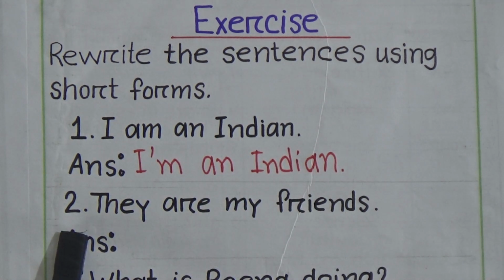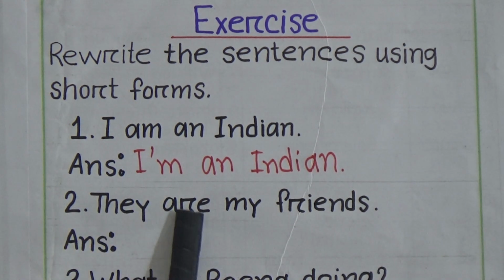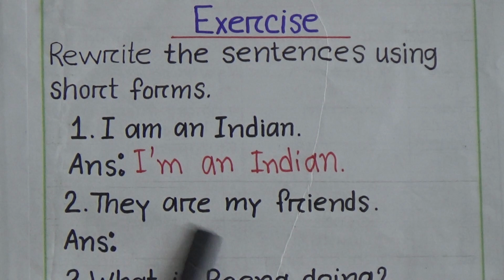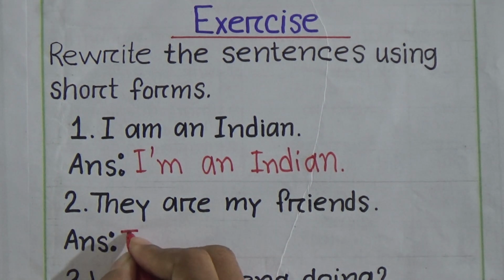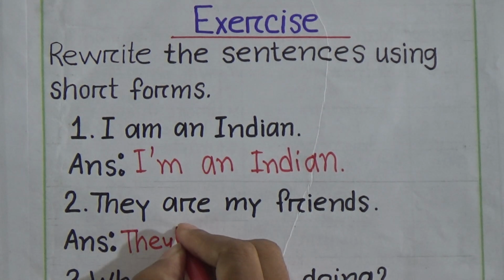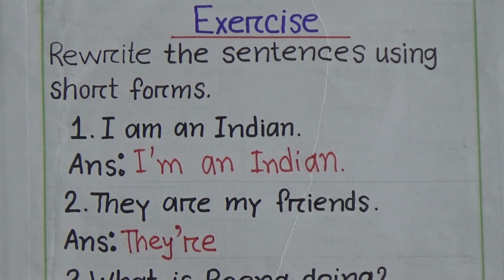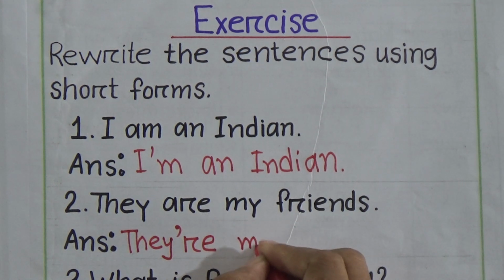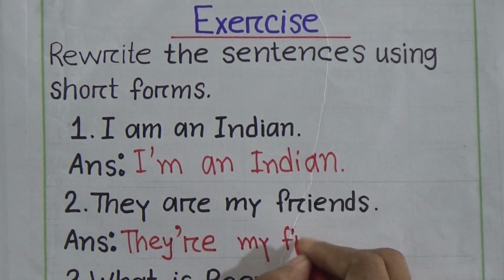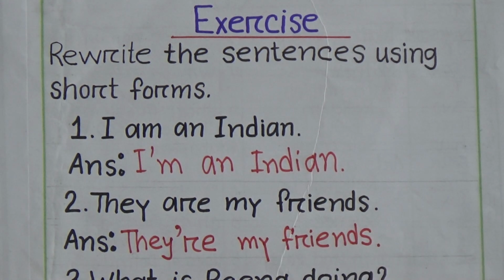Now come to number 2. They are my friends. You have to write the short form of they are and then rest of the sentence. We know that they are will be like this. T-H-E-Y, then apostrophe, then R-E. They're. Now, rest of the sentence, my friends. F-R-I-E-N-D-S. Friends. They're my friends.